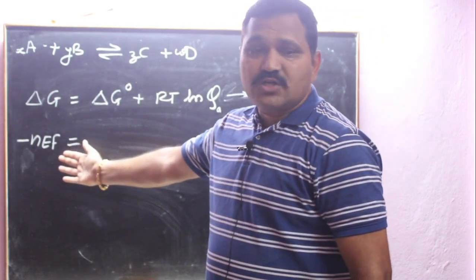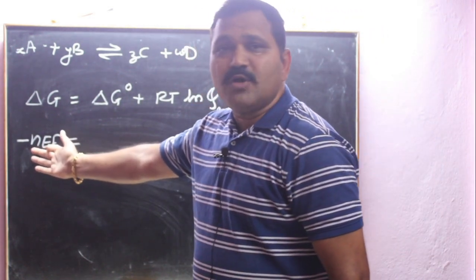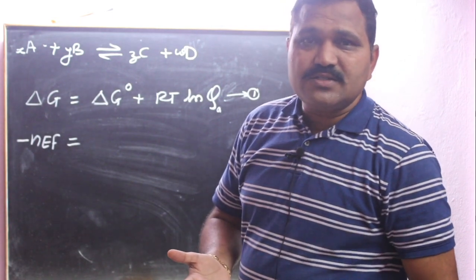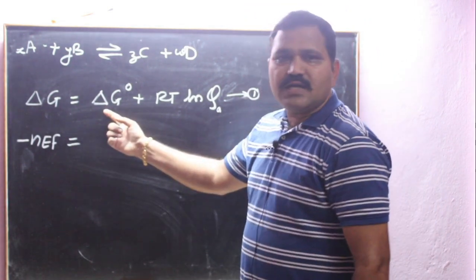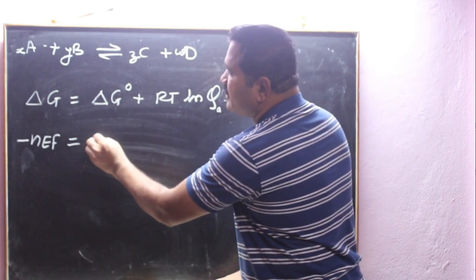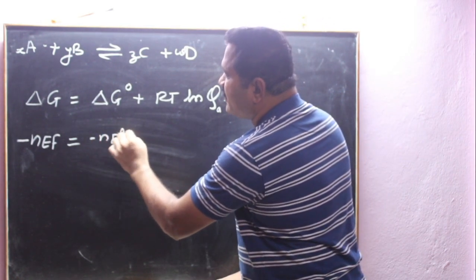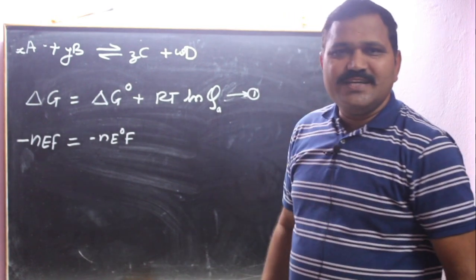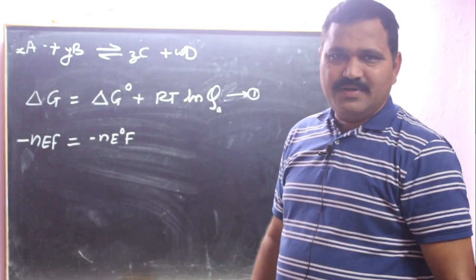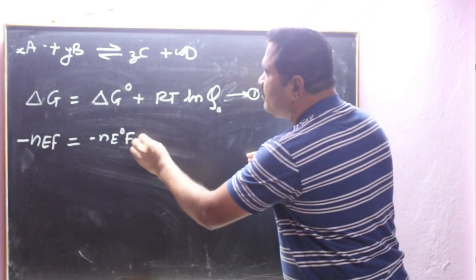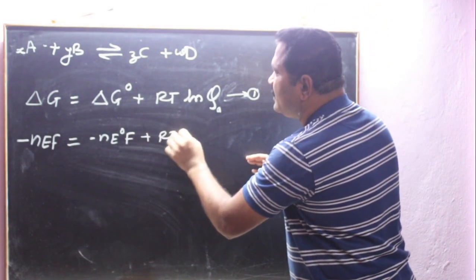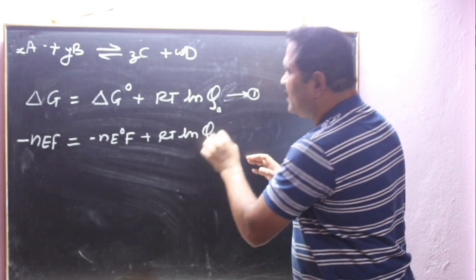Faraday constant is constant. The number of electrons is also constant, not changing with condition. Therefore delta G is equal to delta G naught plus RT ln QA, where delta G naught is minus N E naught F. E naught is the standard EMF, measured under standard conditions.